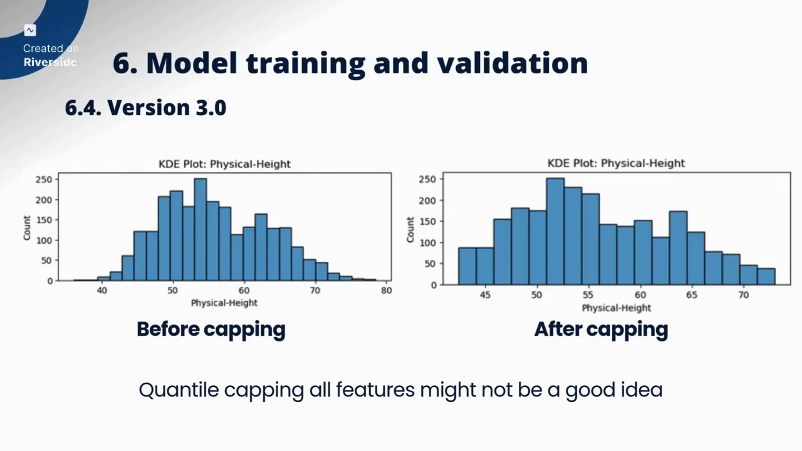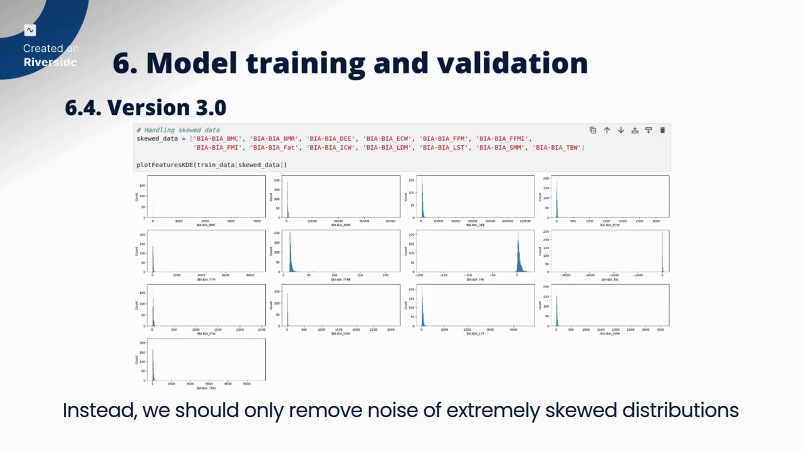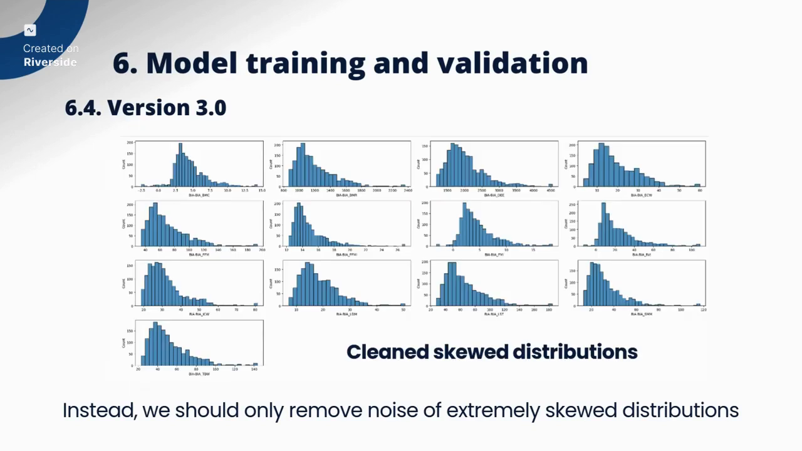Instead, what we did was that we only perform noise capping on the data with extremely skewed distribution, as you can see right here. And these are the distributions after they got cleaned. You can see that they became very neat and tidy, and still have some important noise remaining, not all completely removed.